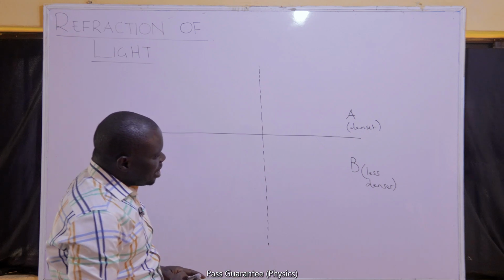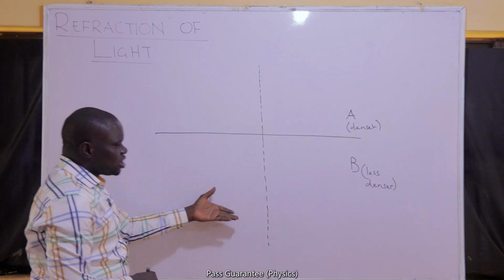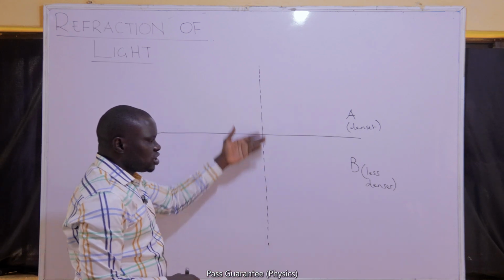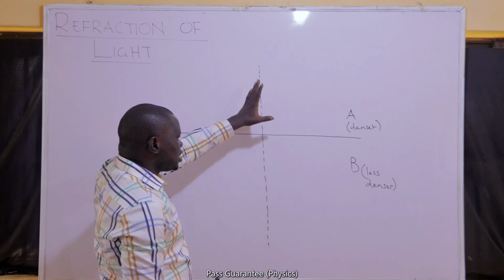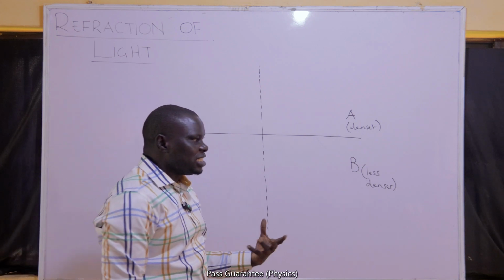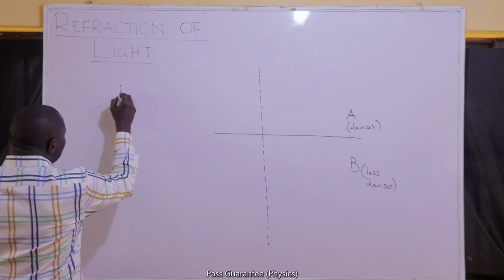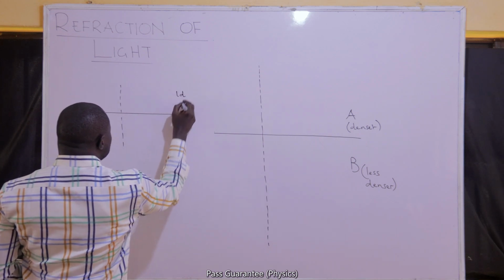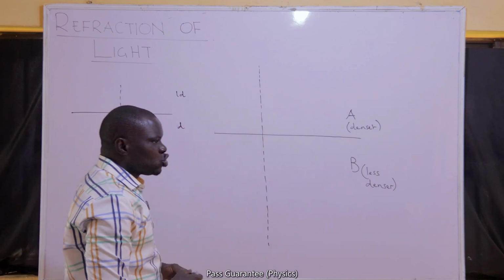While the light is traveling from dense medium to less dense, it can also travel from less dense medium to dense medium, please. It can travel across both directions. It can travel from dense to less dense. It can travel from less dense to dense. We only know that for each of those combinations, the behavior of light differs. And that is what I need to explain now. When light travels from less dense to dense, a very good example of a less dense to dense combination is if it is traveling from air to water.